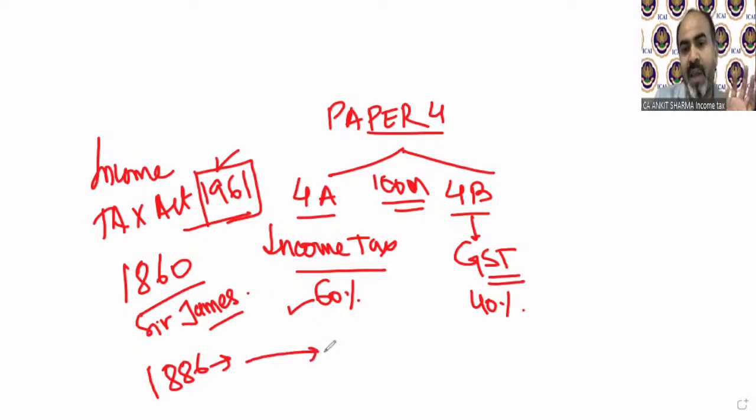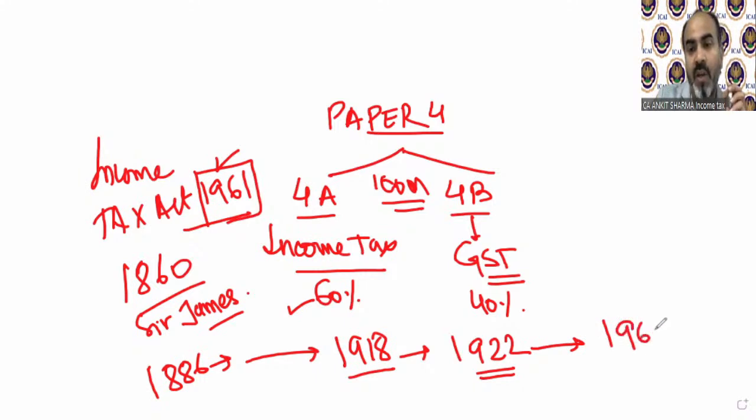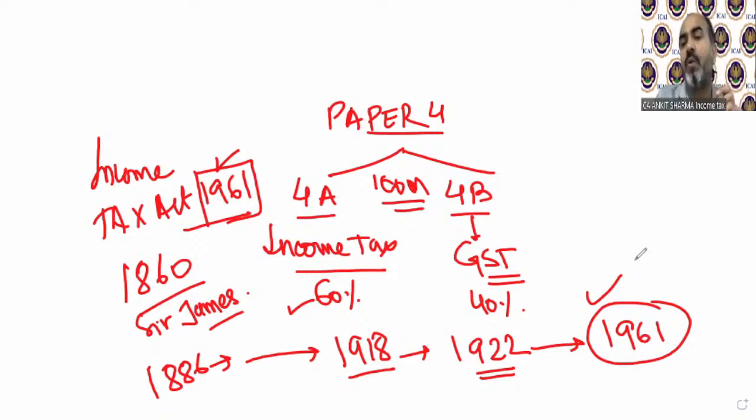This act has been amended from time to time, like in 1918 and then in 1922. And after 1922, a new act was formed in 1961, which we are going to study. I am telling you this, though it is not in your study material, to make you understand where what you are studying originated. So we are now going to discuss the provisions of the Income Tax Act 1961.